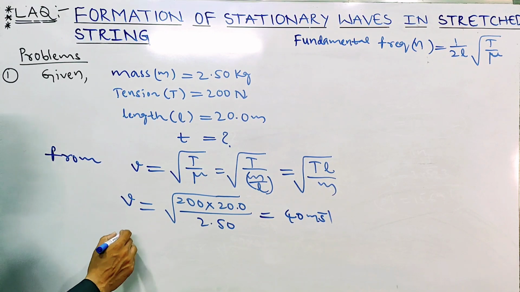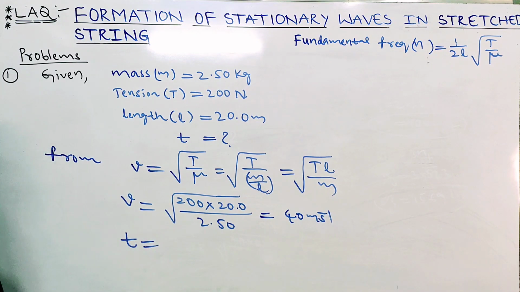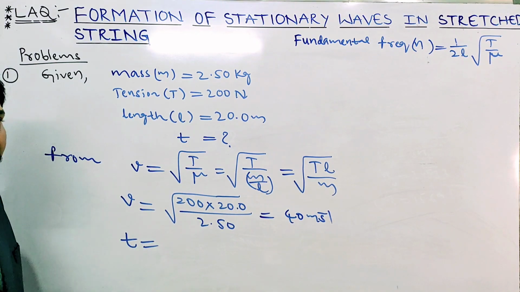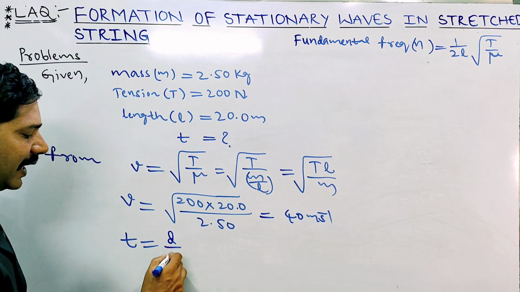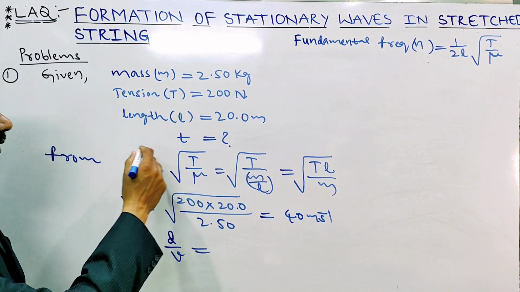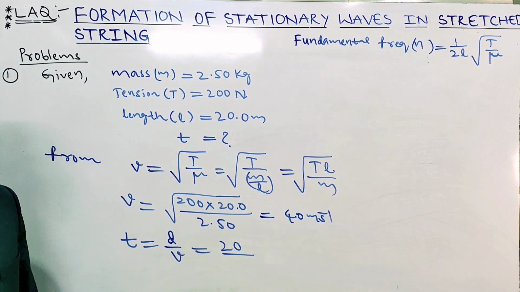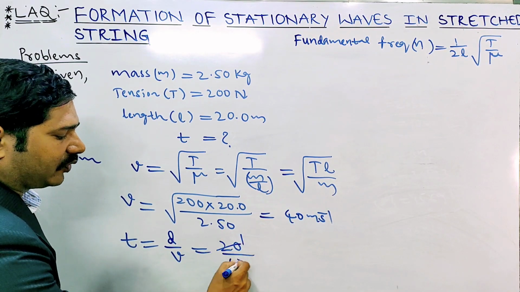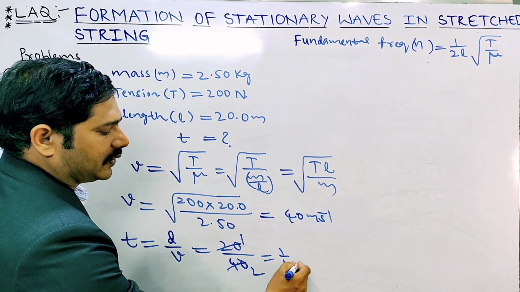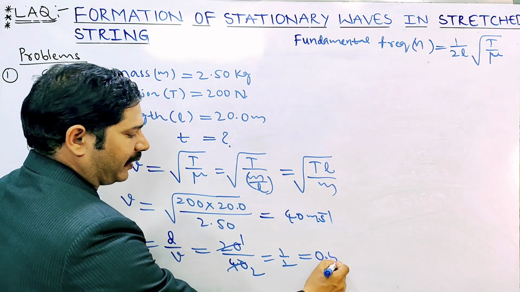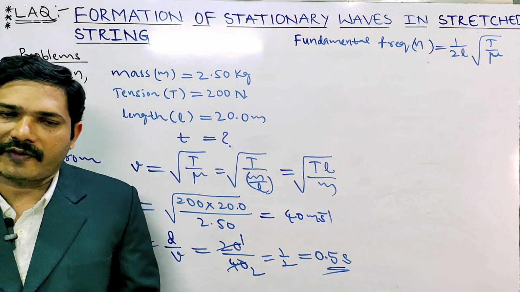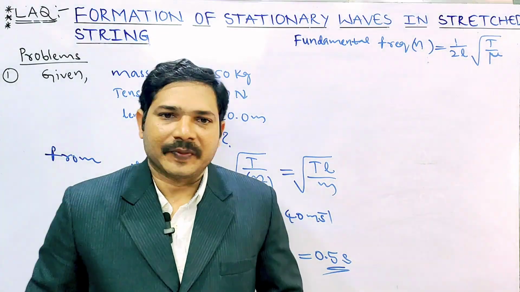How long, they are asking. Velocity equals displacement by time, so time equals displacement by velocity. Displacement is nothing but the length, 20.0. Taking 20 by 40, that is 1 by 2, which is 0.5 seconds. So it takes 0.5 seconds. So these are the waves.